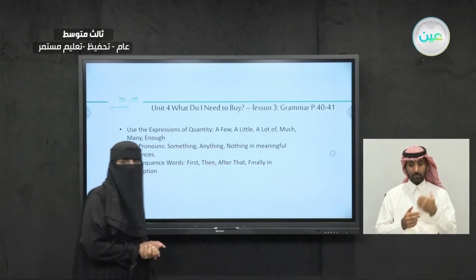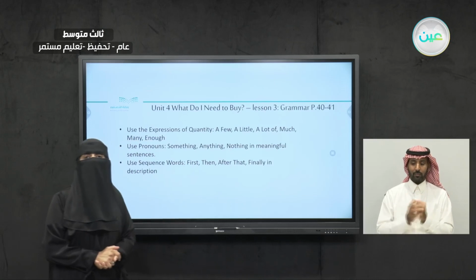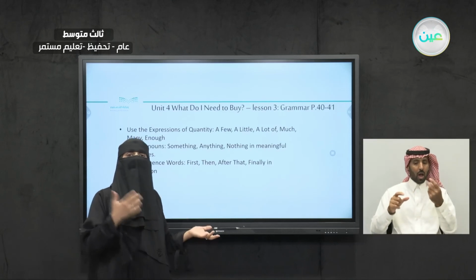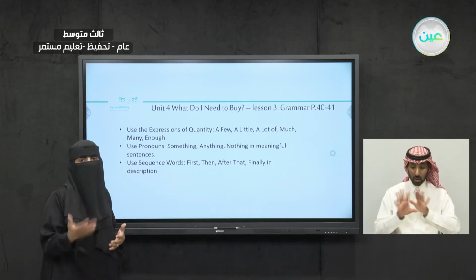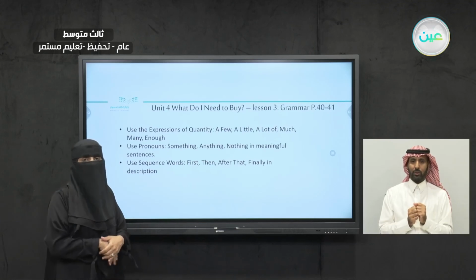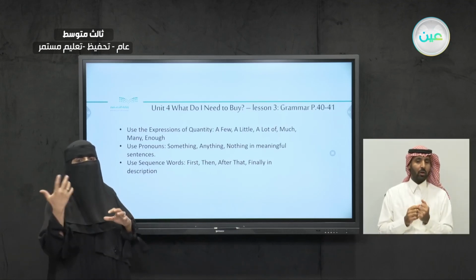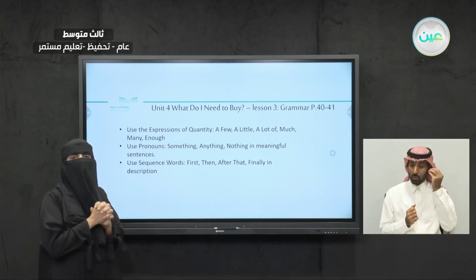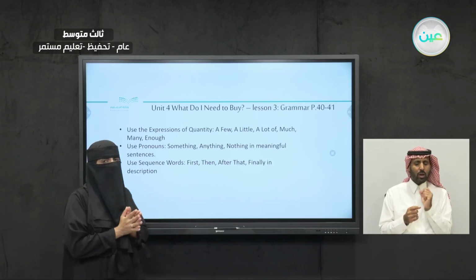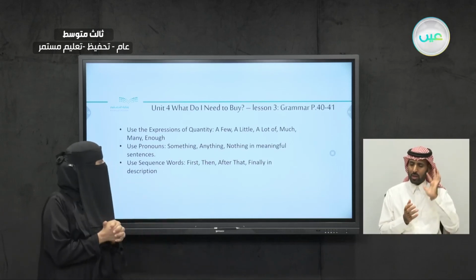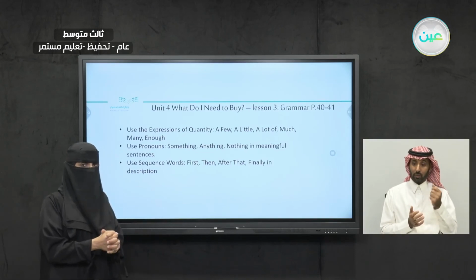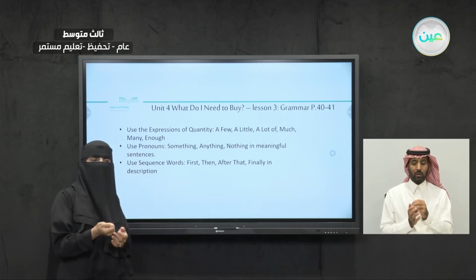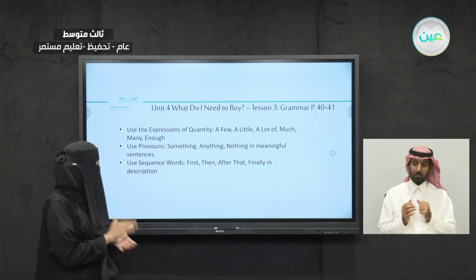So what have we covered today? Today we covered the grammar part. We talked about the words we use, the expressions of quantity, a little, enough, a lot of, and when do we use these words? We use it either with countable or uncountable nouns. Also, we learned how to use the pronouns, something with a positive sentence, anything with negative sentences and questions, and nothing. We use it with positive sentences that have a negative meaning.